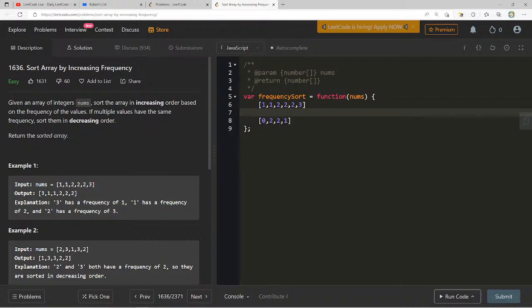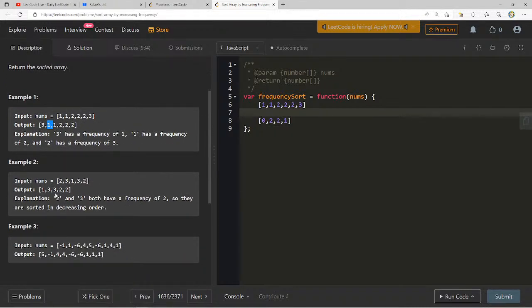But wouldn't this be 3 has a frequency of 1. 1 has a frequency of 2. Oh, yeah, there's 3 3s here. Okay. So 2 and 3 both have a frequency of 2. So they are sorted in decreasing order.